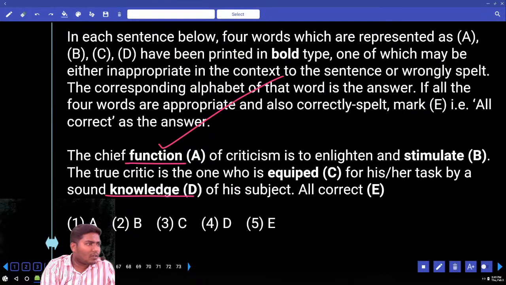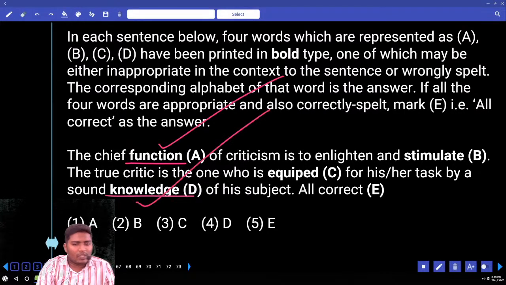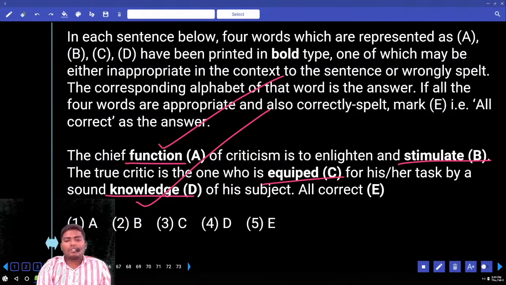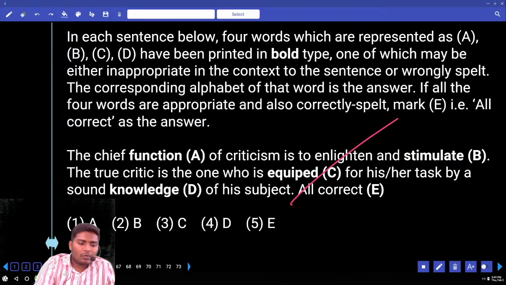Is it correct or not? Knowledge and function, both of them are fine. Next, stimuli and equipped. Tell me the wrong spelling word. Equipped: double P must be there. Move to 65.